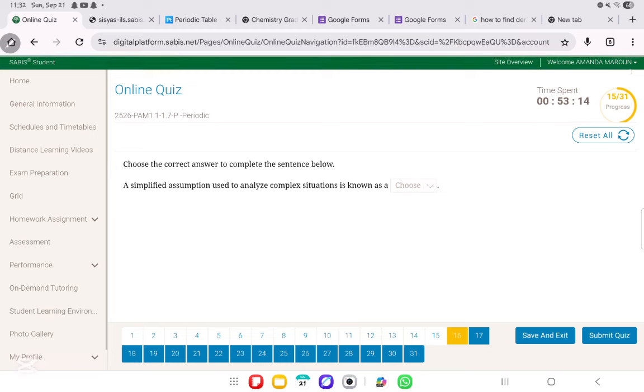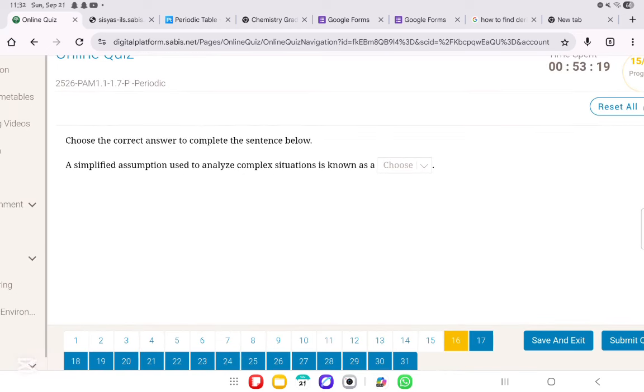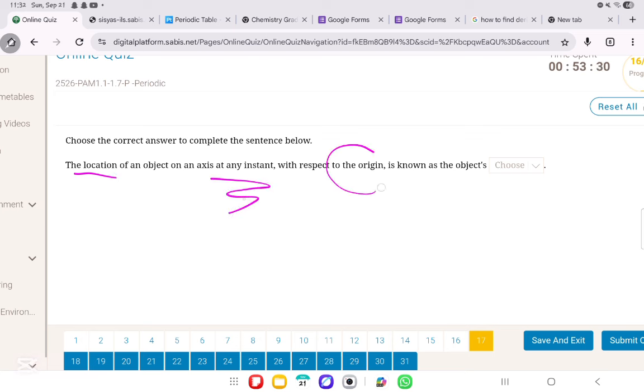Perfect. Let's move on to question number 16. What does it say? A simplified assumption used to analyze complex situations is known as a model. This is for memorization. The location of an object on an axis at any instant with respect to the origin. There is something we're comparing it to. So its distance compared to the origin, or its location compared to the origin. This is known as a position.